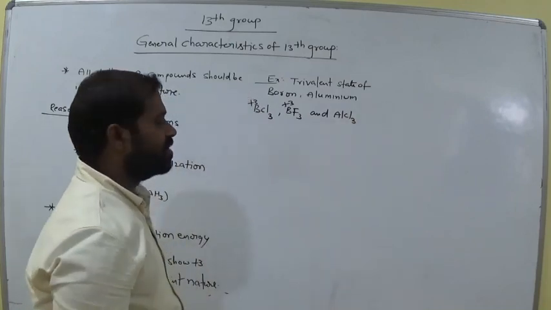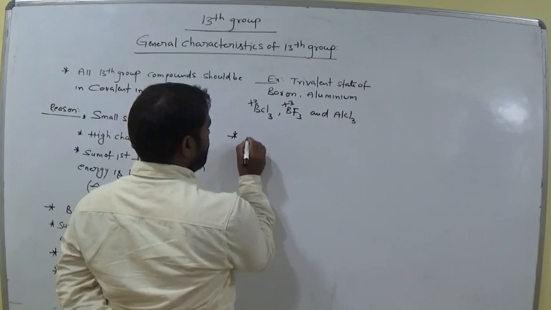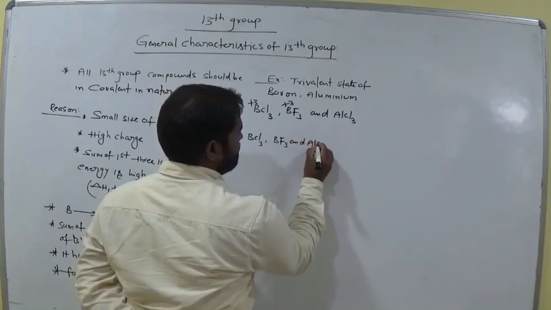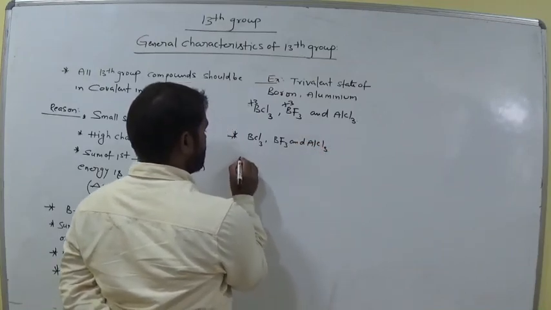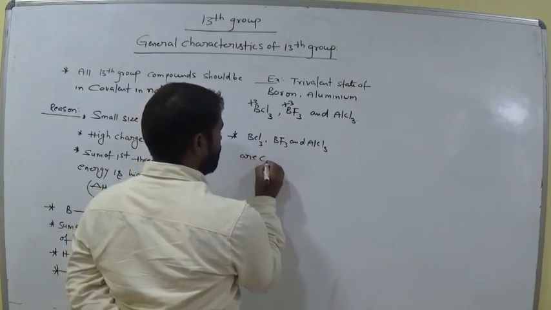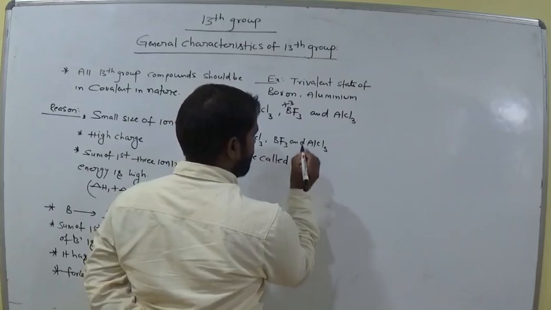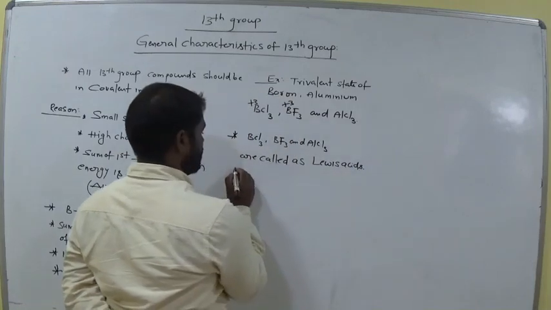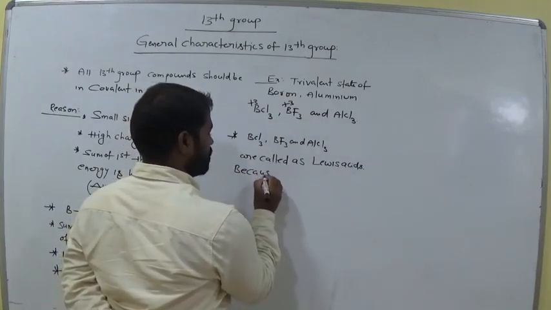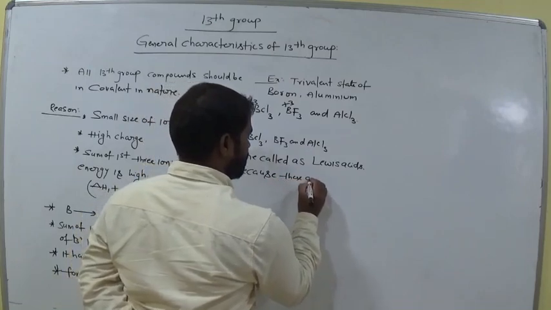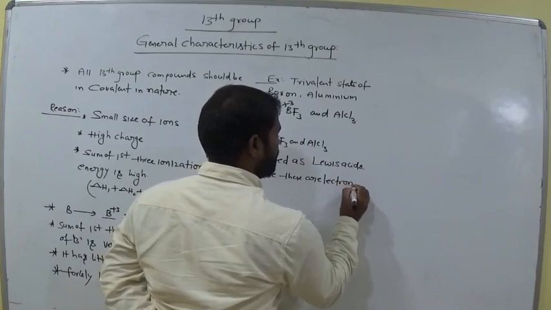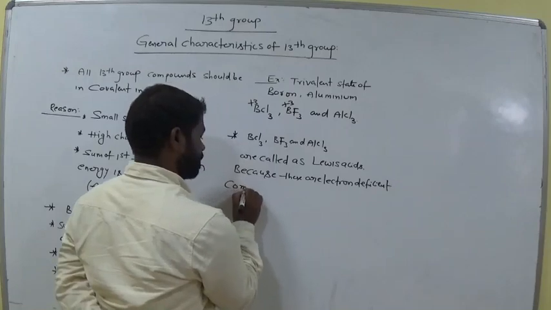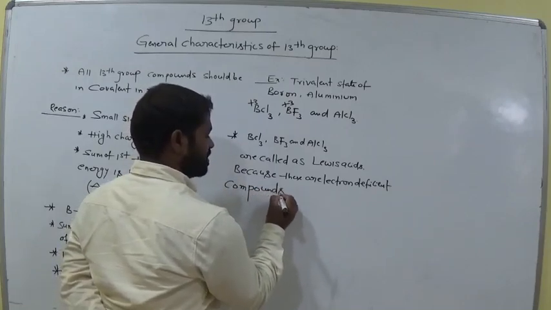Okay, boron trifluoride and AlCl3 are called Lewis acids because these are electron deficient compounds.